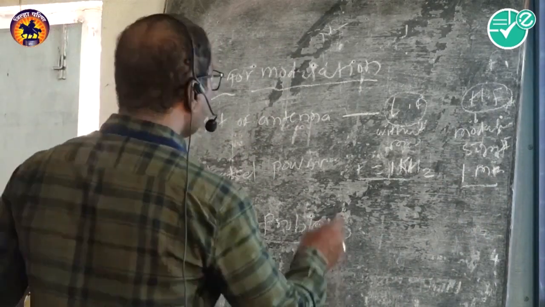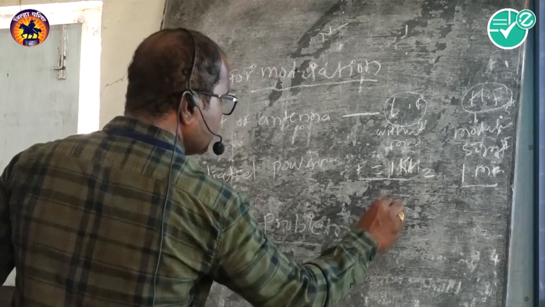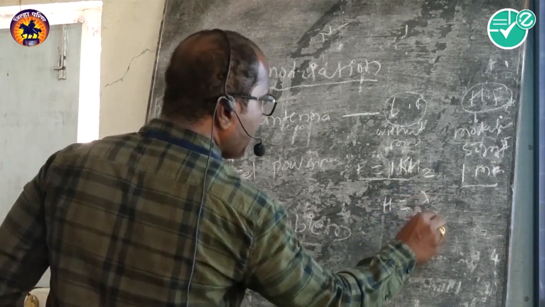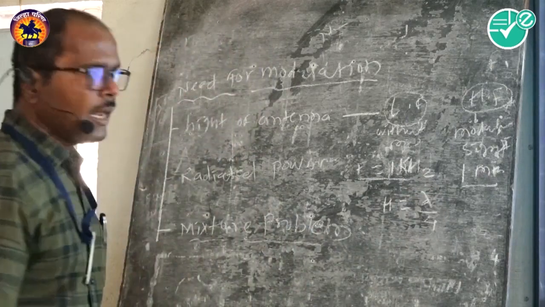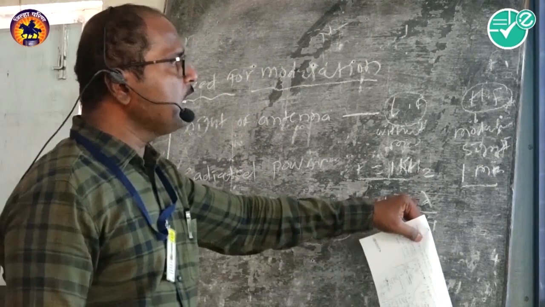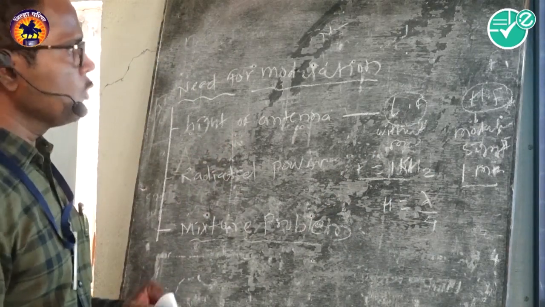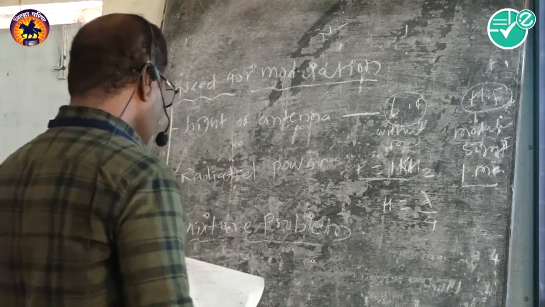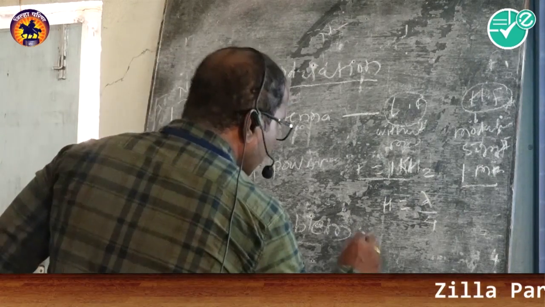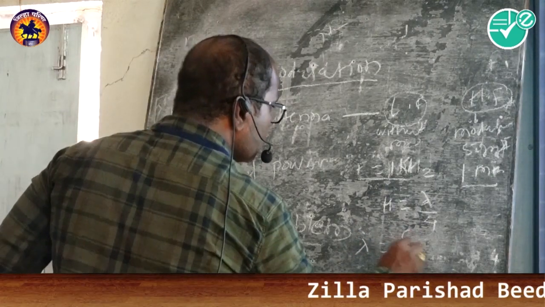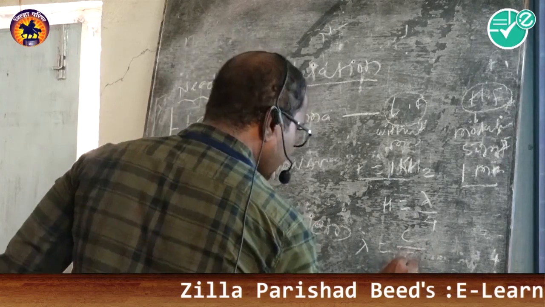We know the height of an antenna is H equal to lambda by 4. What is lambda? It is the wavelength of this particular signal. Lambda is equal to C upon F. What is C?